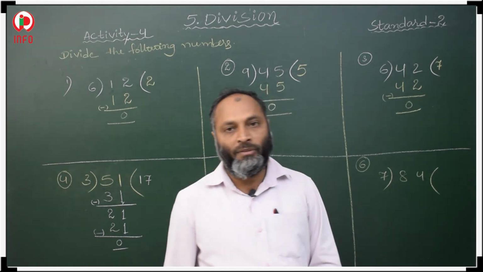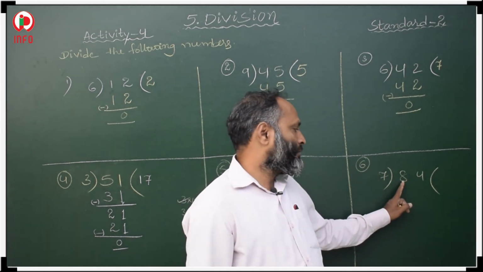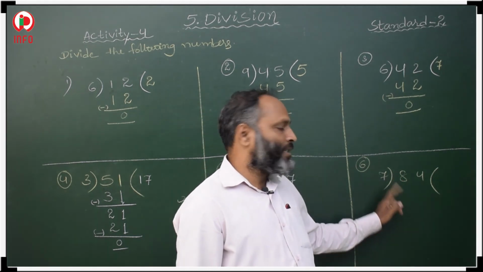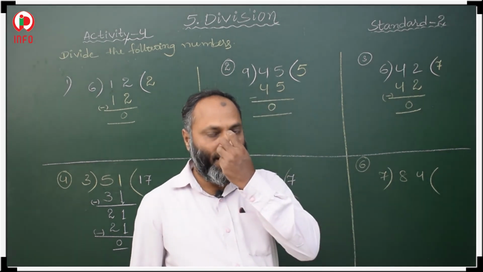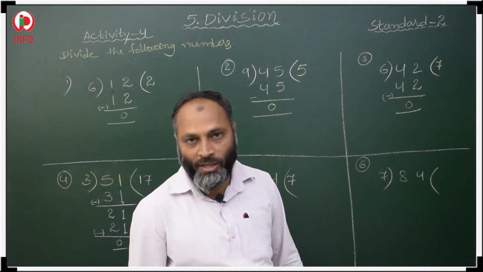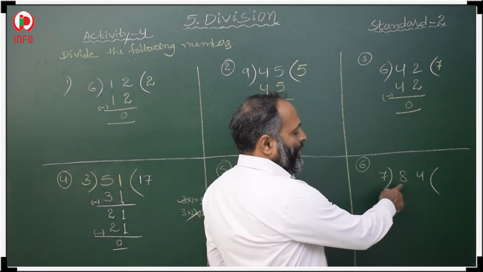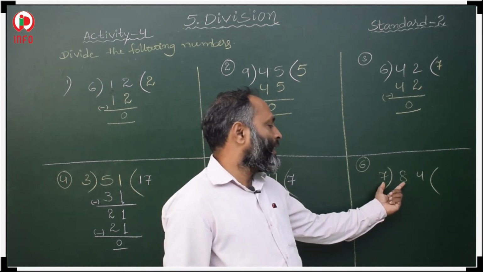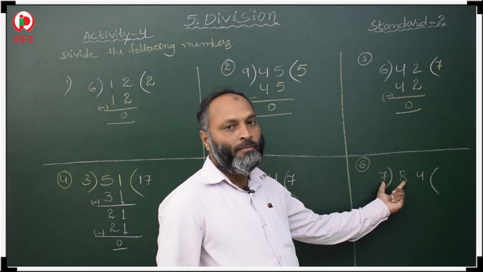Now in this question, this is the dividend, this is the divisor. We have to take the dividend's extreme left digit, 8. 8 is greater than this divisor. If 8 is greater than the divisor, then we have to take 8. No need to take the next digit, okay. Now this 8 we have to check in the 7 table, when will you get 8. Only 8 we have to check.